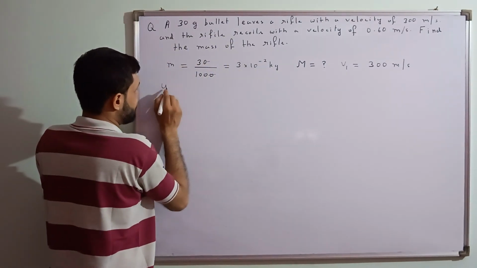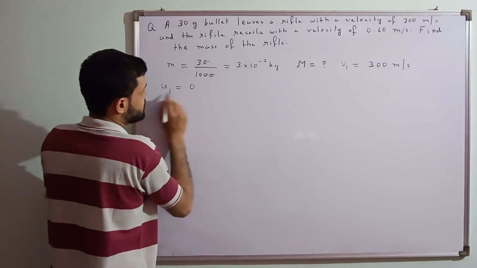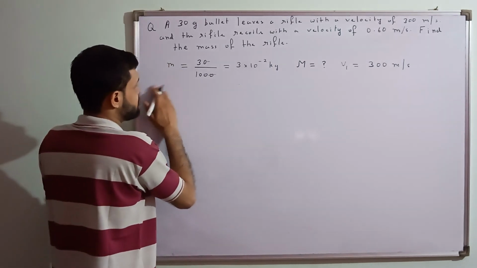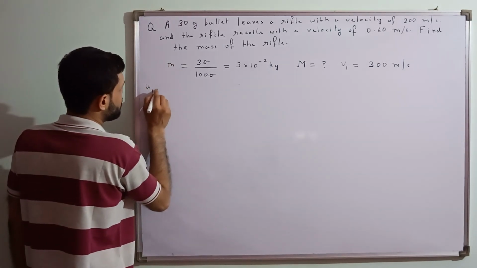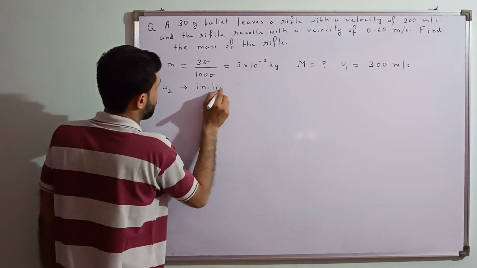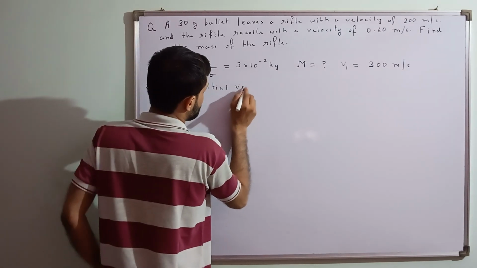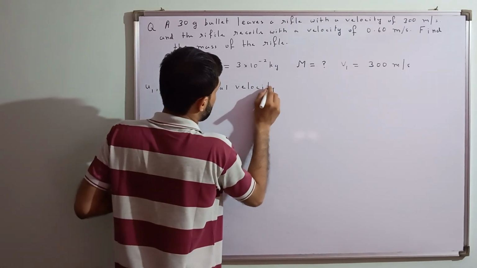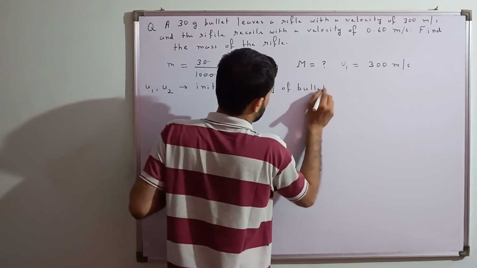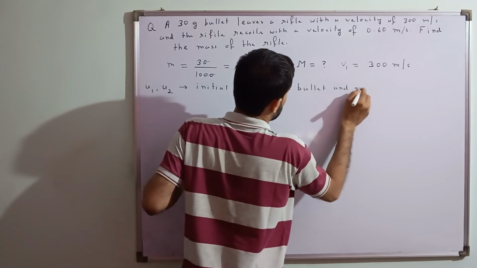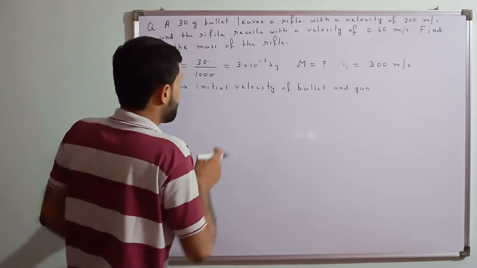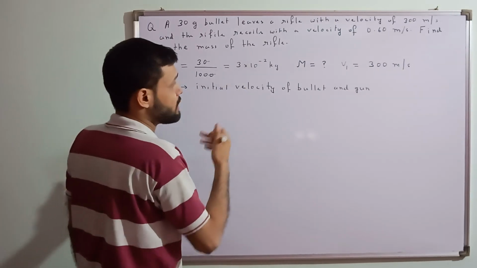Initial velocity of bullet is, let's say, 0. Initial velocity of gun is 0. Let's take these as U1 and U2, the initial velocity of bullet and gun respectively. Okay, so both are 0.